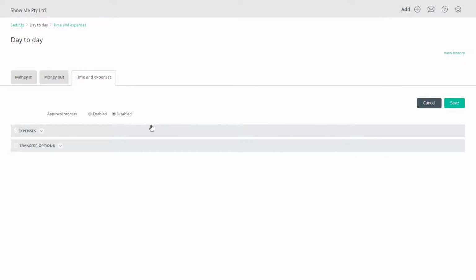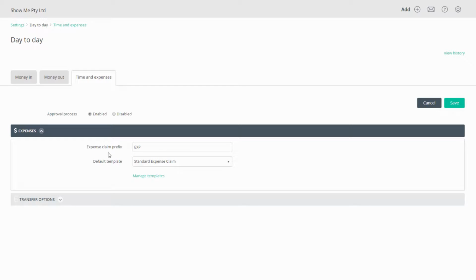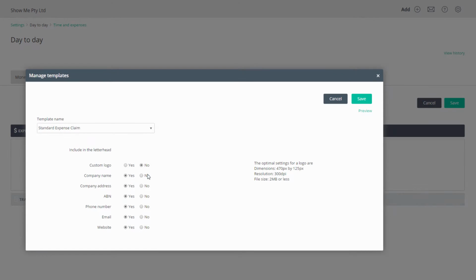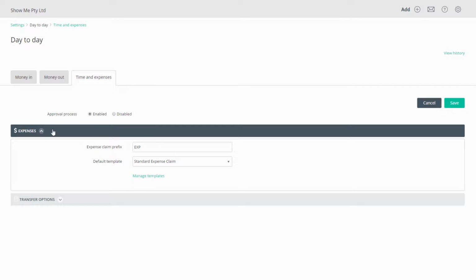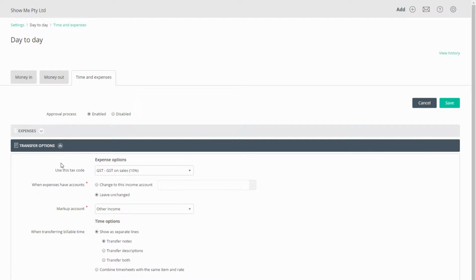You may want to activate the approval process so that an administrator must approve the transaction before it is paid. In the Expense tag, you can see the assigned prefix and the opportunity to change the template, such as adding a logo. In the Transfer Options tag, you can assign a tax code, modify expense accounts, and you may want a separate account for your markups and how billable time is transferred to an invoice.